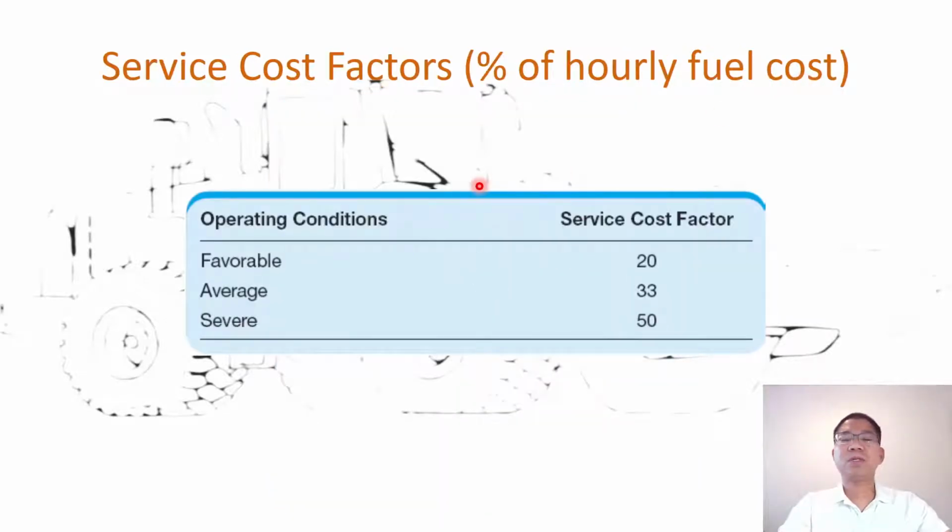And then the service cost. It also depends on the operating condition. If it's a severe condition in the mountains, etc., or near the ocean, then there is more erosion, things like that. Then the operating condition will dictate the service cost factor, and that factor, in terms of percent here, is measured by the percent of hourly fuel cost.